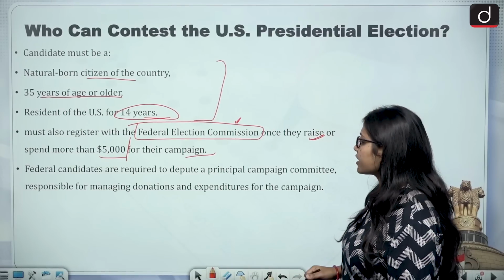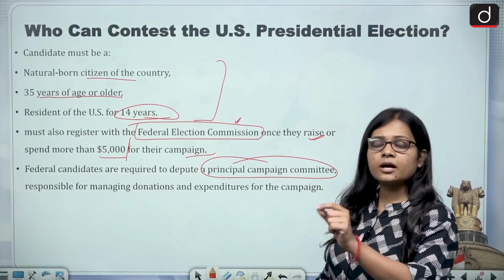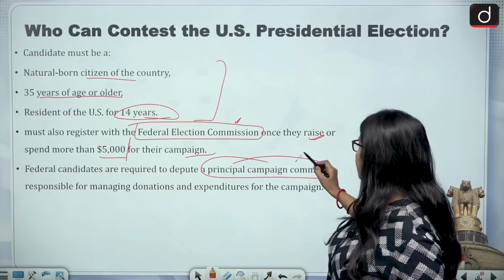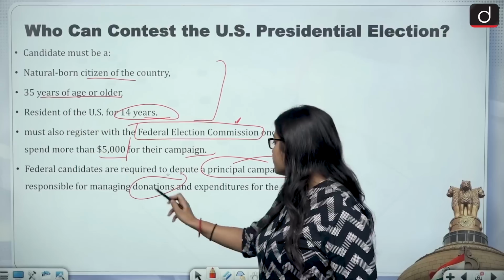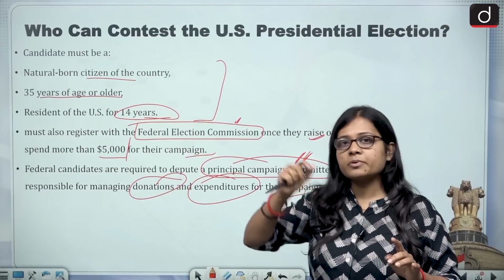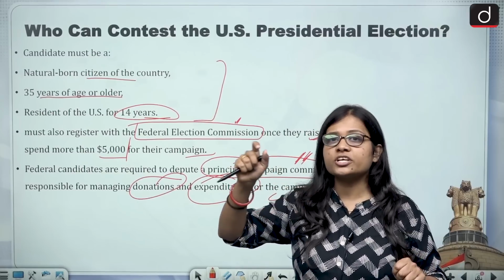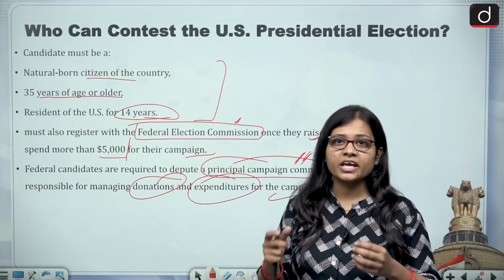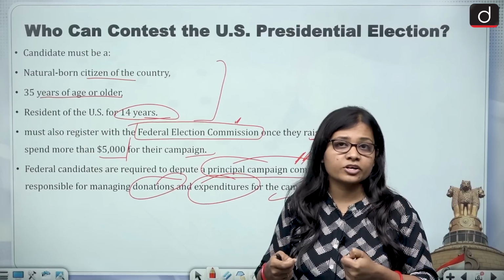And federal candidates are required to depute a principal campaign committee. Now a principal campaign committee also needs to be formed by the candidate, and this committee is responsible for managing the donations and expenditures for the campaign. Every candidate who runs for the presidential elections does a lot of campaigning, going from one state to another, and that campaigning needs capital for its running.